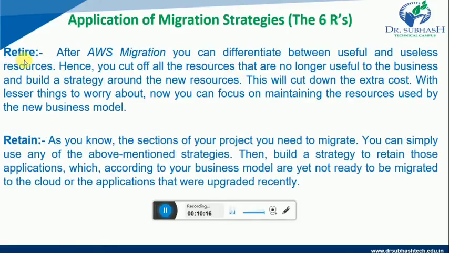Now next strategy is retire. After AWS migration, you can differentiate between useful and useless resources. Hence, you cut off all the resources that are no longer useful to your business and build a strategy around the new resources. This will cut down the extra cost. Also, there are fewer things to worry about. Now you can focus on maintaining the resources used by the new business model. So this is the retire strategy of migration.